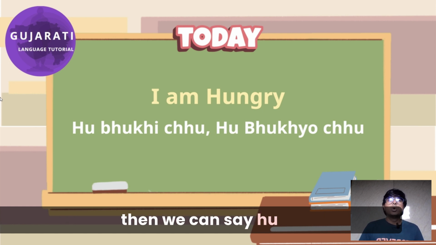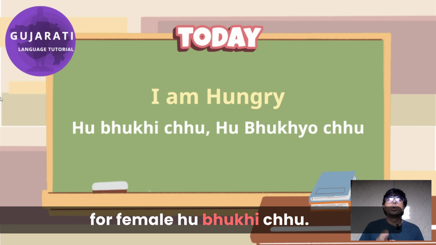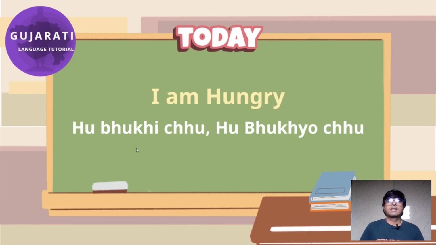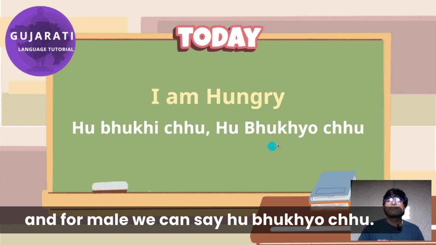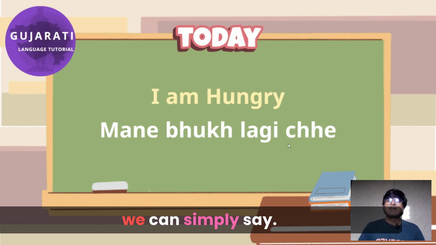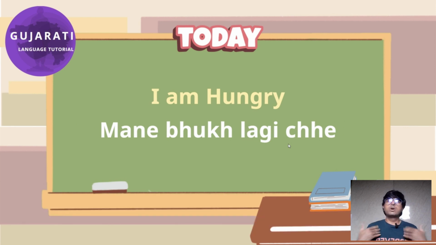Now let's say for male and female, when we want to say it particularly, we can say હું ભૂખી છું for female. So for female, the word is ભૂખી. And for male, we can say હું ભૂખ્યો છું. If you want to say it in general, we can simply say મને ભૂખ લાગી છે.